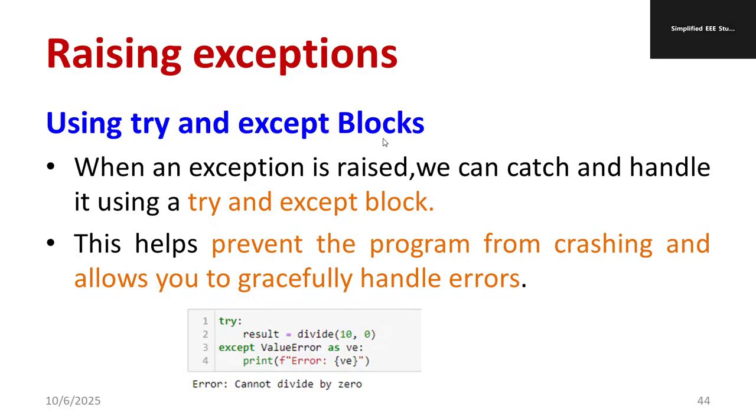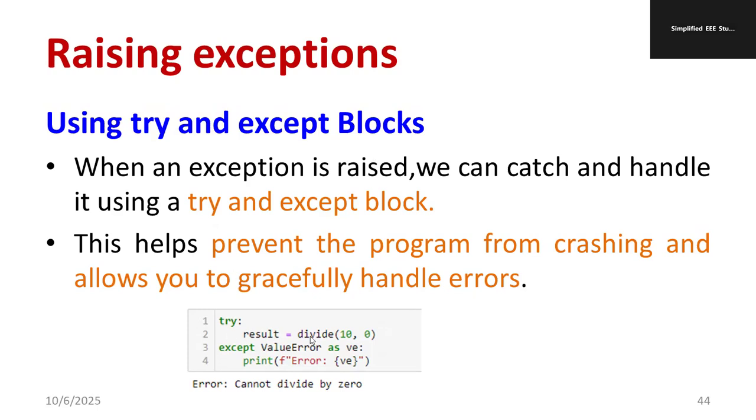The try and except block we already discussed. We use two keywords, one is try, another is except. Try and except act as two separate blocks. It will prevent the program from crashing and allow you to gracefully handle the error. We can very easily fix the errors. That's the peculiarity of the try and except block.